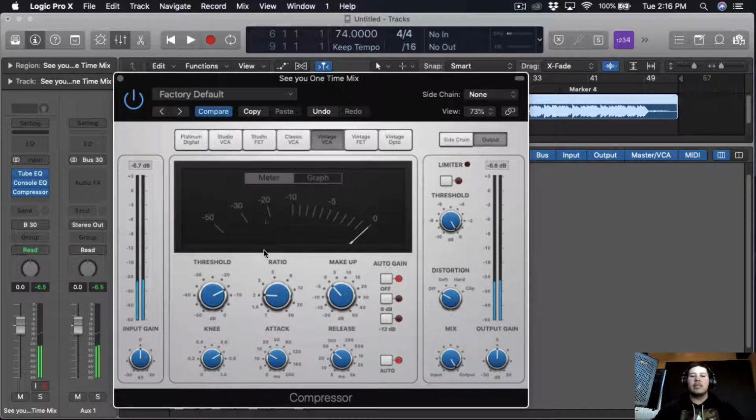So I like how this vintage VCA is sounding. So I'm just gonna move the threshold down just a little bit just to grab the peaks.